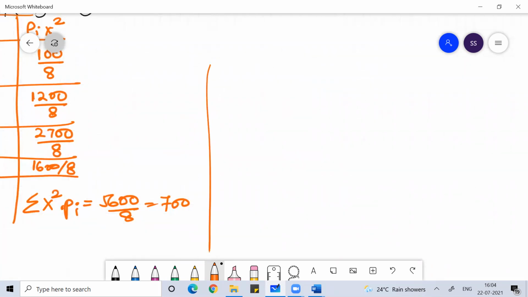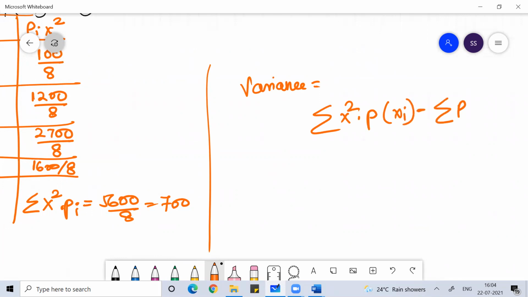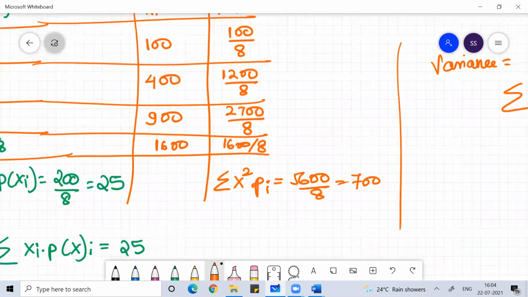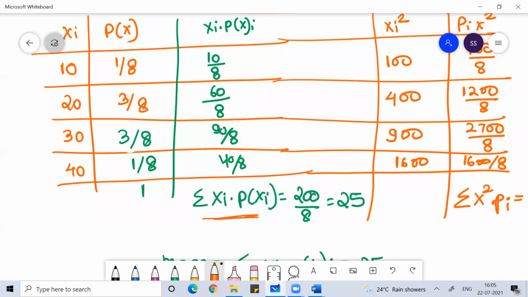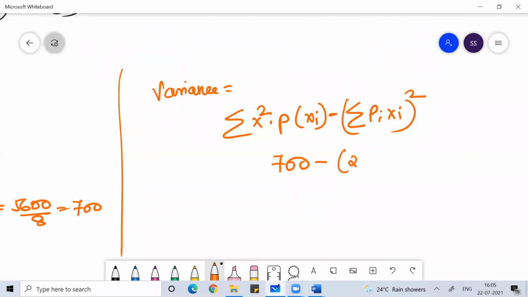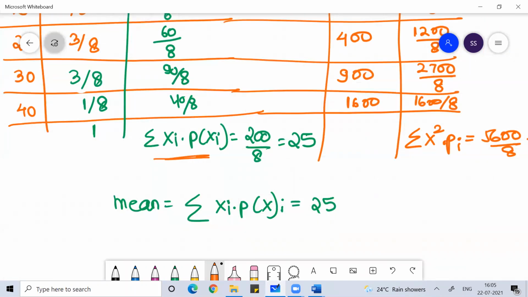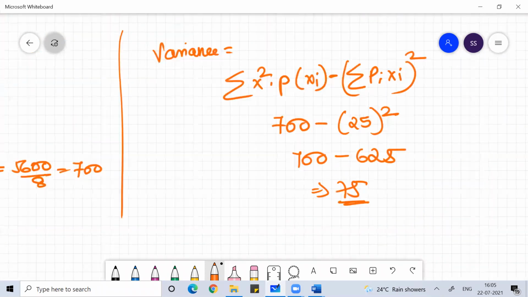Once you get this, now you can find the variance. Variance is equal to summation of x square into p of xi minus the square of summation of pi into xi. This is 700 minus the mean, which is 25, so 25 whole square. So this is 700 minus 625. So the variance is equal to 75. So the mean was 25 and the variance is 75.